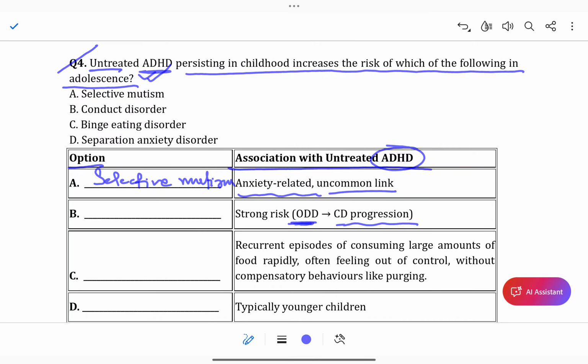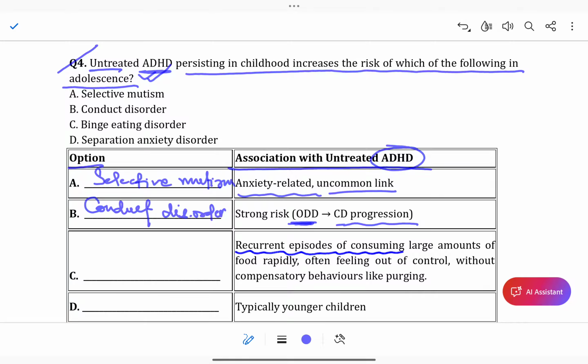What is ODD? ODD is oppositional defiant disorder. So conduct disorder.